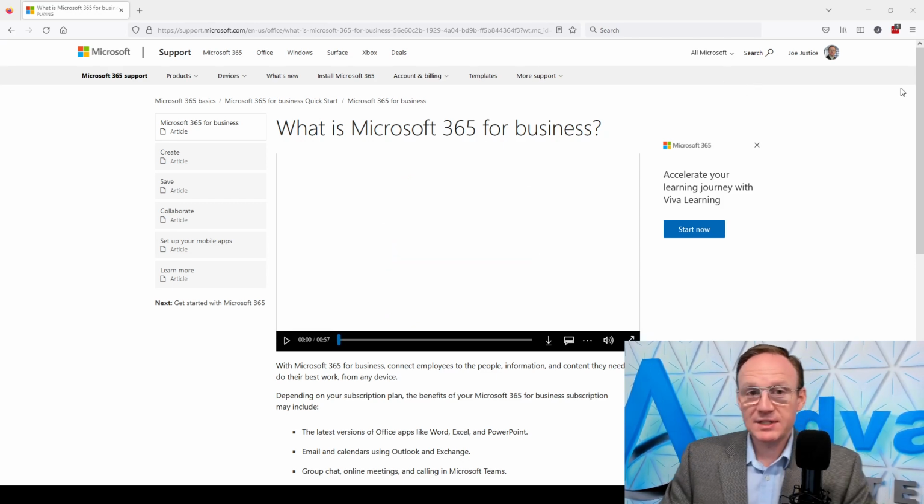So that right there gives you an idea of what we're looking at with Microsoft 365 if you're not already familiar with it. That kind of gives you an overview. Now that video looks like it was created before Windows 11, but it all applies with Windows 11 stuff as well. What you're really looking at with Microsoft 365 is a collaboration system. A lot of people think of this whole Office 365, Microsoft 365 as just a monthly subscription to Office.